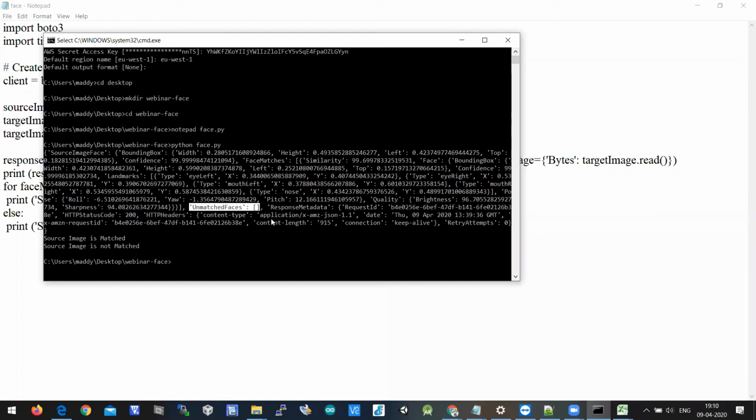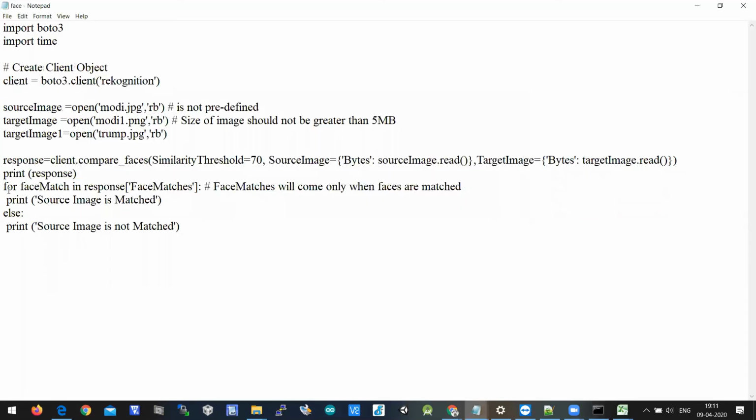There are 2 variables you need to understand. One is the face matches key. This is a dictionary, right? A dictionary you can access through key and value pairs. So here there is a key called face matches, and there is a key called unmatched faces. Unmatched faces is empty because they're matched. In face matches it is not empty. It is showing the similarity between the images, which is 99.69%. Let's forget about these print statements. I will delete these print statements later.